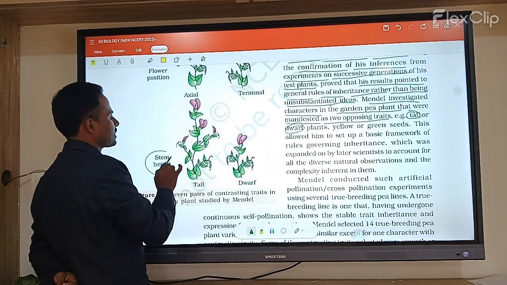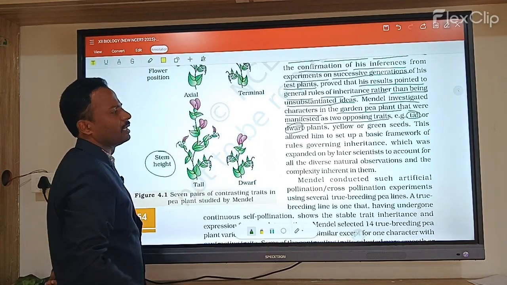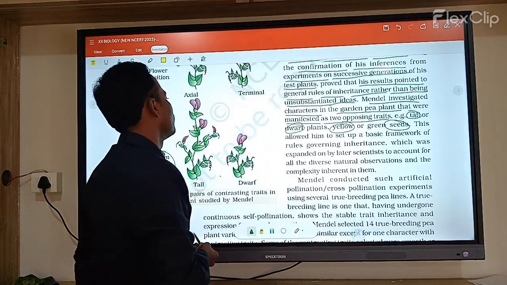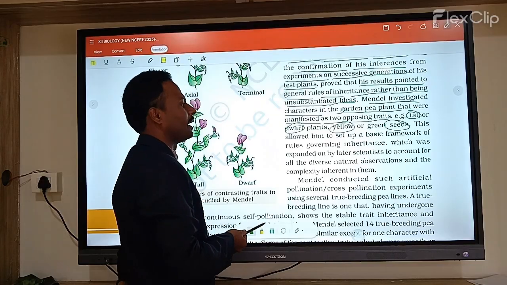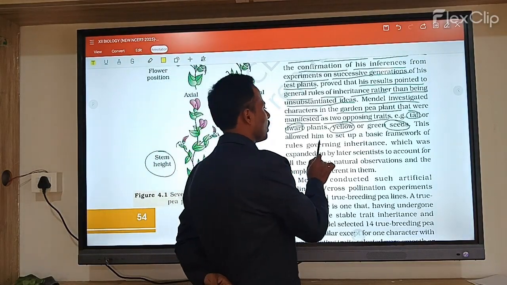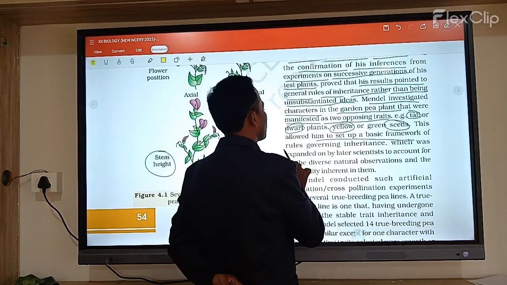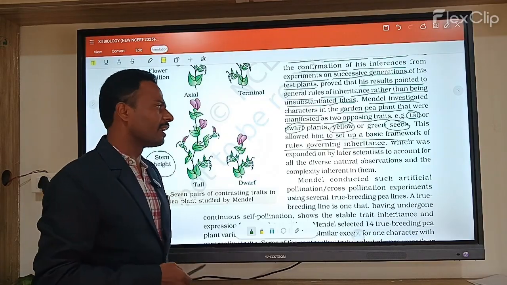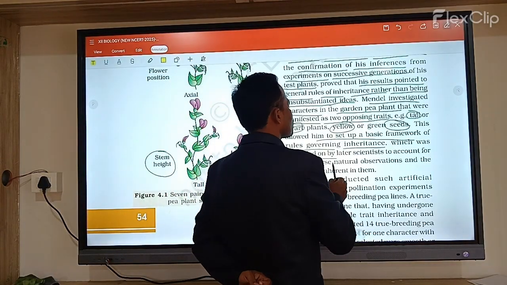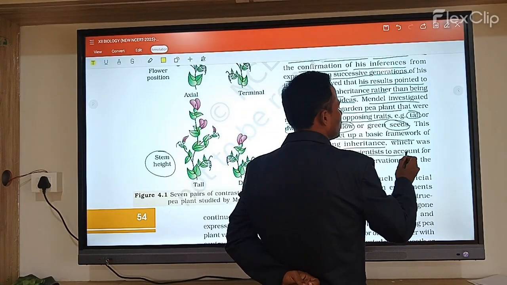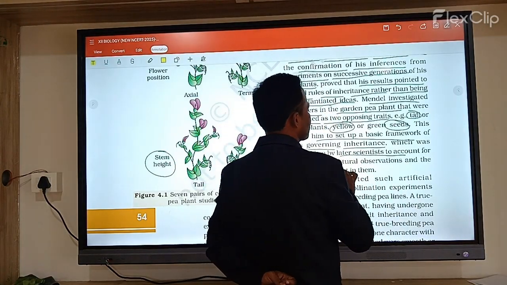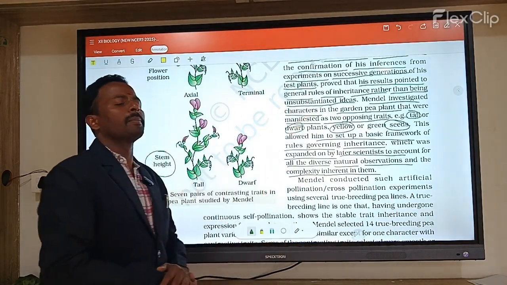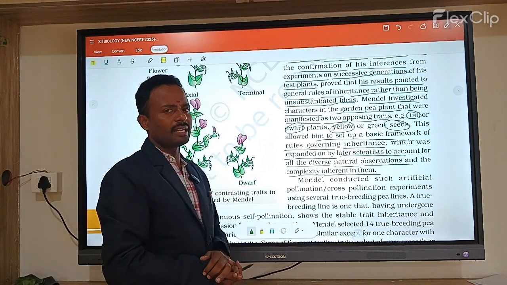So when you observe here, it is the stem height: a completely tall plant and a completely dwarf plant. And here, yellow seeds and green seeds. When you observe the yellow and green seeds, he also took sampling sizes. These allowed him to set up a basic framework of rules governing inheritance. This framework was explained by later scientists to account for the naturally and experimentally observed inheritance of characters.